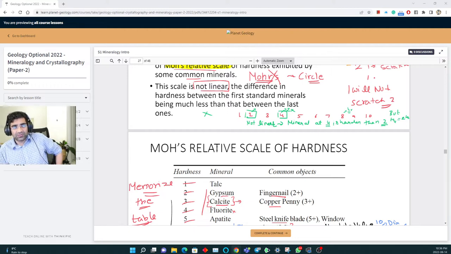You should see previous year questions also. I have just now shared a file on our private Telegram group. There are previous year questions for civil services. They are not exhaustive, but they will give you a good idea. So if you have some doubt on a topic, before starting, just see what kind of questions UPSC is asking. Then it will be easier for you to prepare the notes. So do keep seeing previous year questions. We will keep sharing them along with each unit also, and I've also shared a small compilation on the group just now.